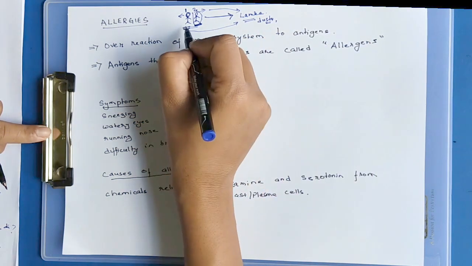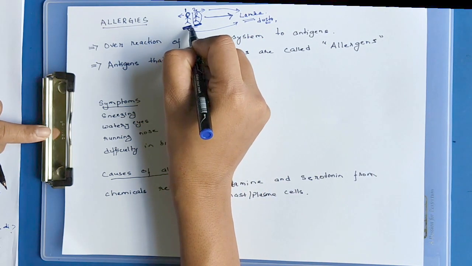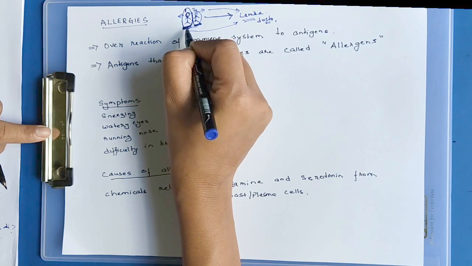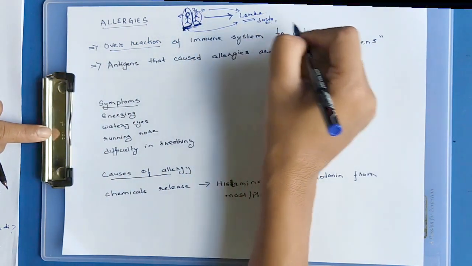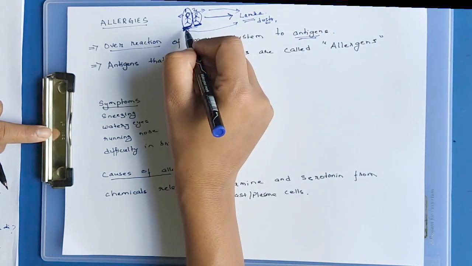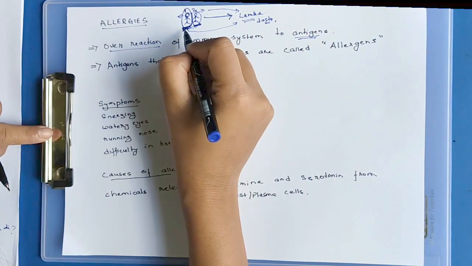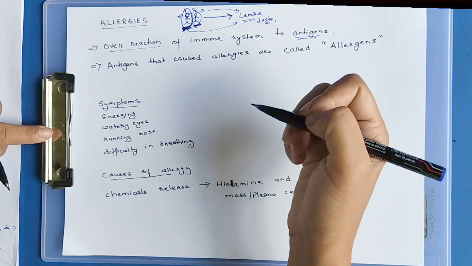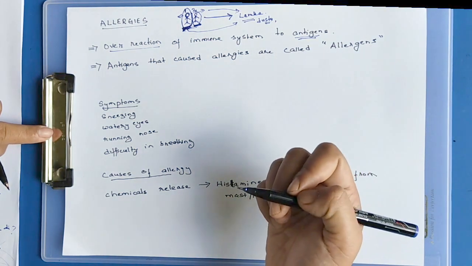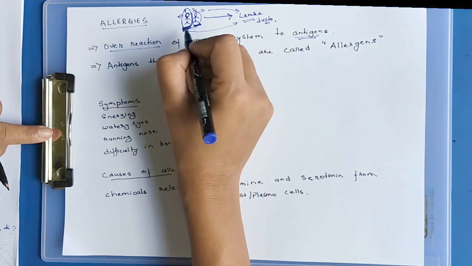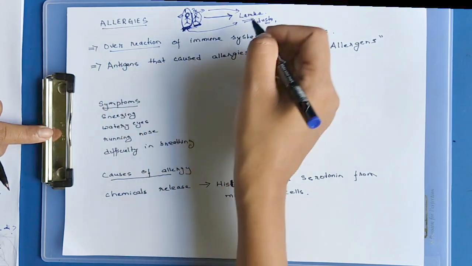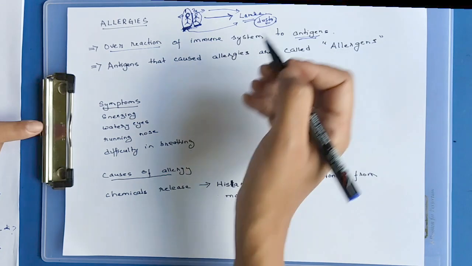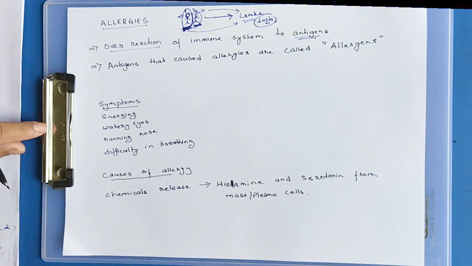That shows that this person's immune system is overreacting to antigens. He shows these symptoms because his immune system is overreacting to the antigens which are found in the new place.